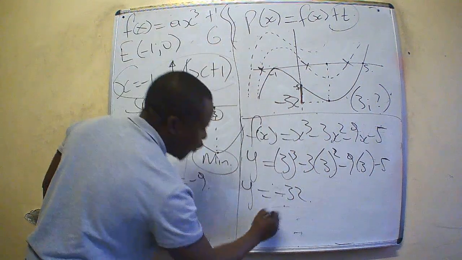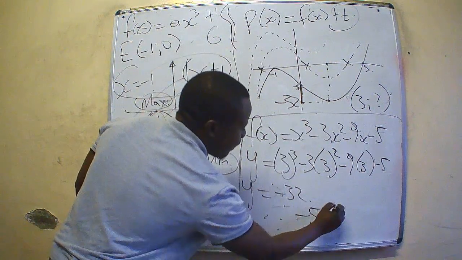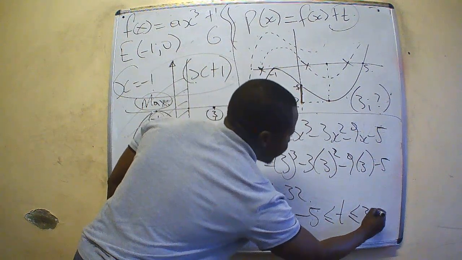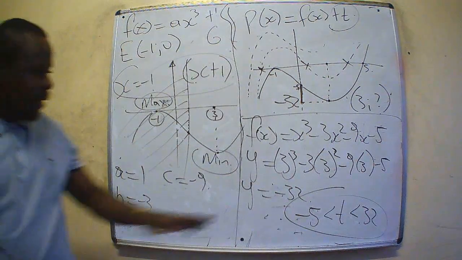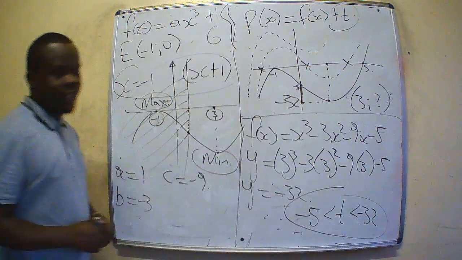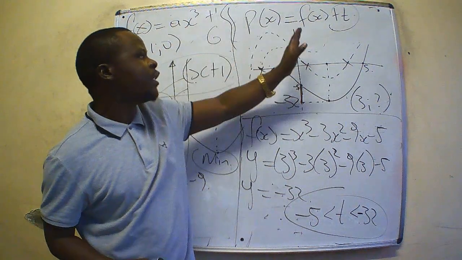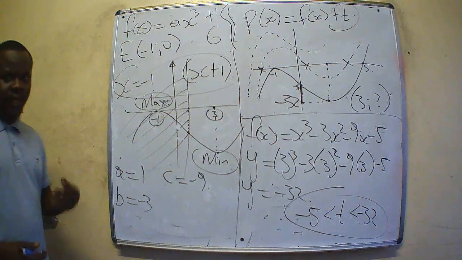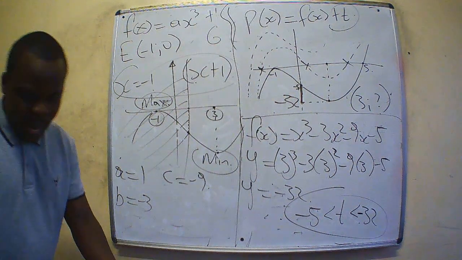So therefore, we arrange: negative 5 is less than or equal to t, t is less than or equal to 32. These are the solutions. Minus 5 is less than t, t is also less than negative 32. This is how we're supposed to solve that equation, for us to have 2 distinct values and 1 negative root. We were supposed to solve it in this way and in this fashion.